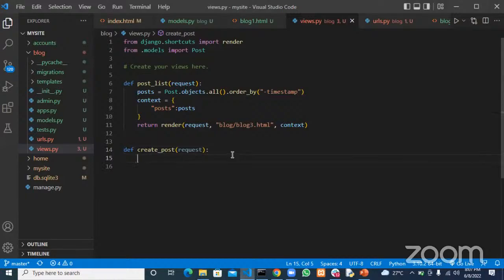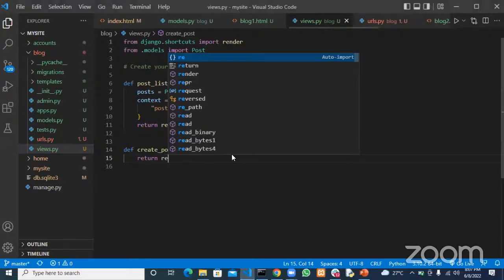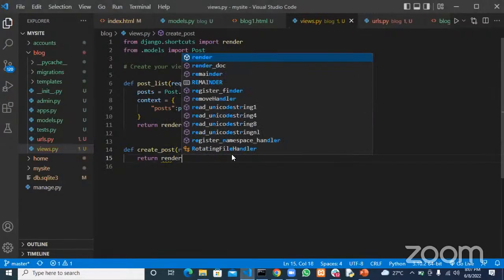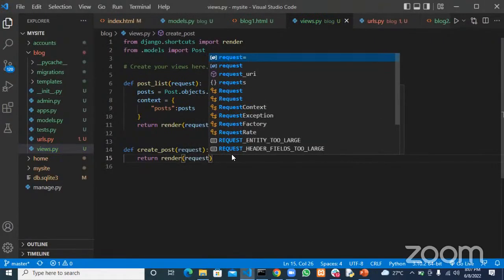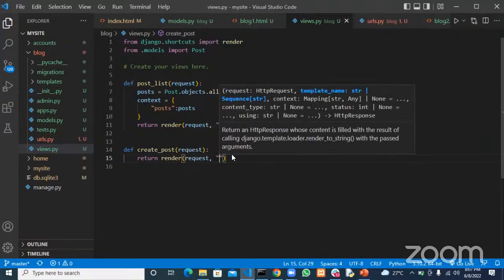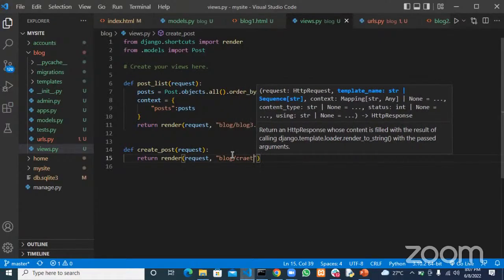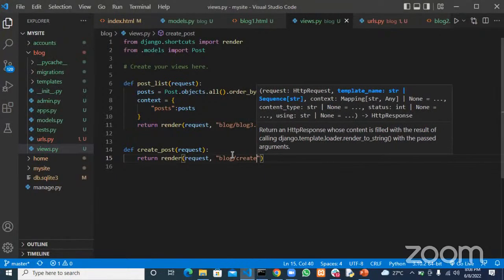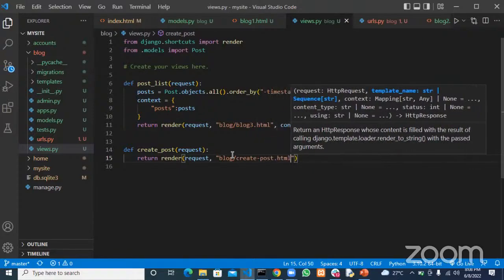Okay, and then we want to return and render as well. What we want to render is a new template which we will create also. And this template will be found in our blog. The template will be a create post, create-post.html. All right.